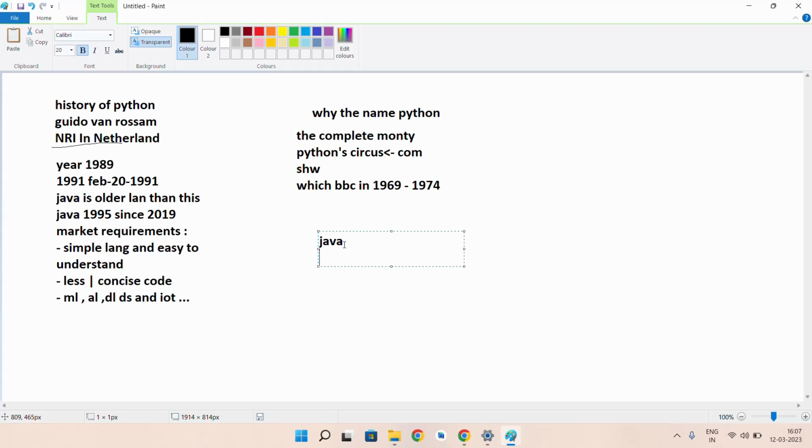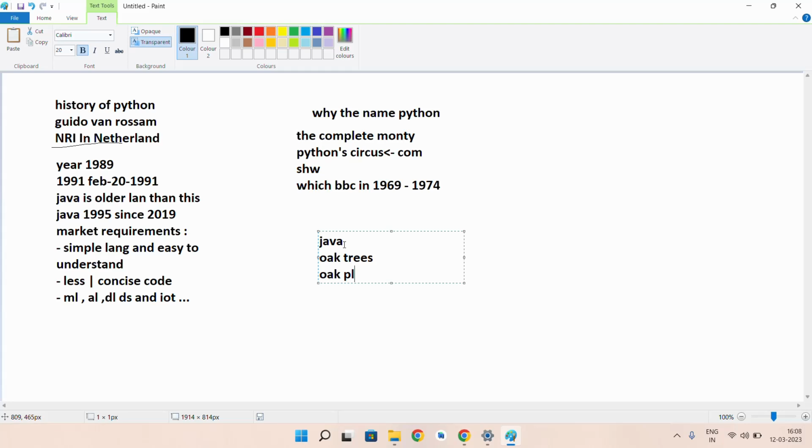So James Gosling was in a building, and outside his building there were some oak trees. So he thought to name it the Oak programming language.